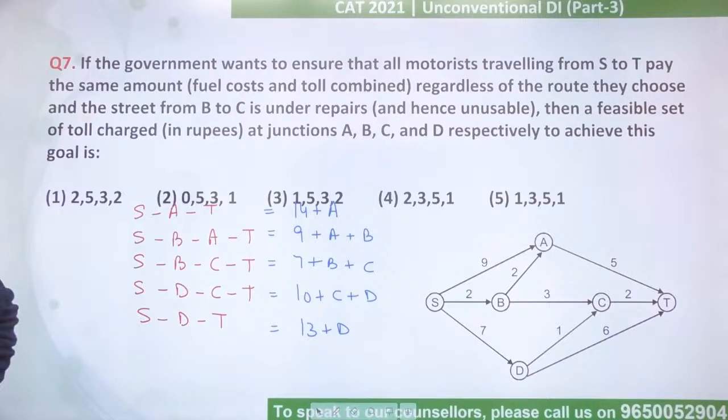Okay, Niharika comes, Niharika answers. Third option, 1532. Okay, Niharika, we'll check that. Kalash is also saying option 3. Okay, Kalash.